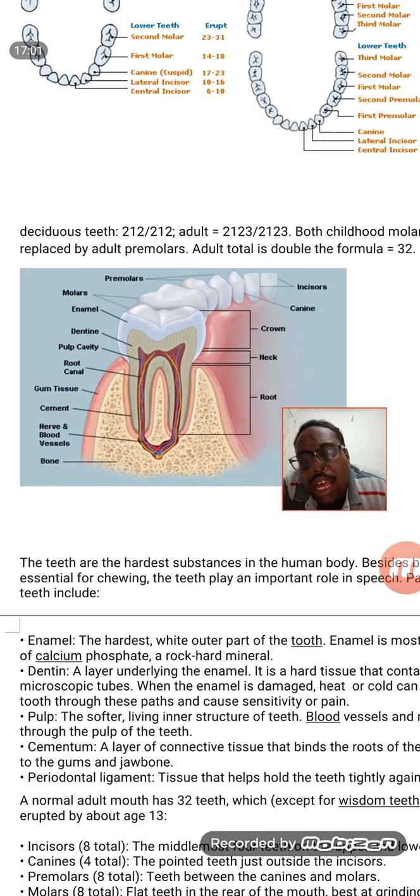These dentines are a growing area, so they need a very rich blood supply. That supply is given through the canals, that is, through the nerves, veins, arteries and capillaries that pass through the root canal.